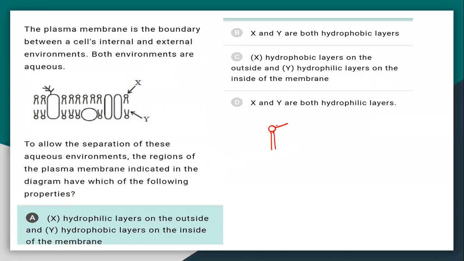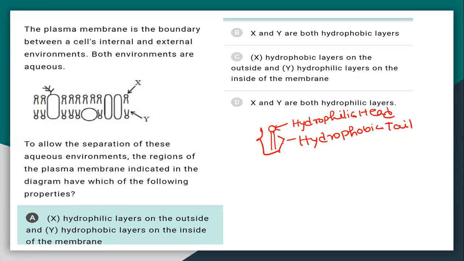They have a hydrophilic head group and a hydrophobic tail. When one end is hydrophilic and the other is hydrophobic, we call it an amphipathic molecule.